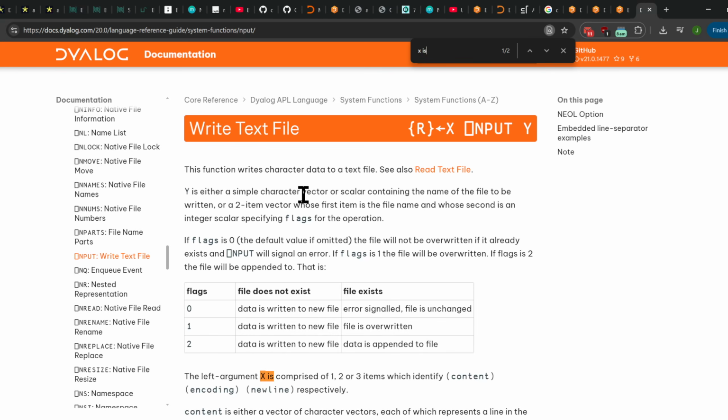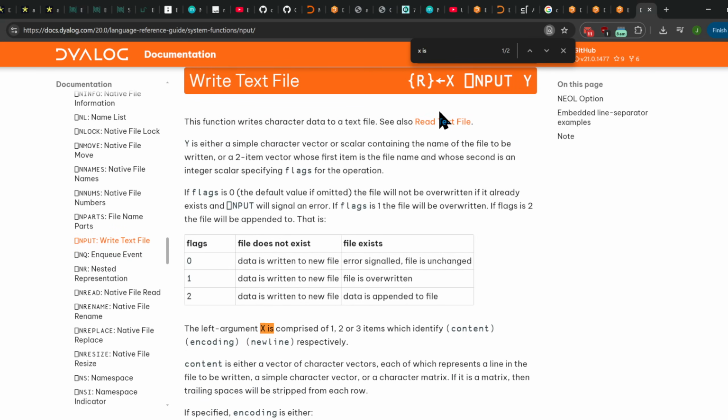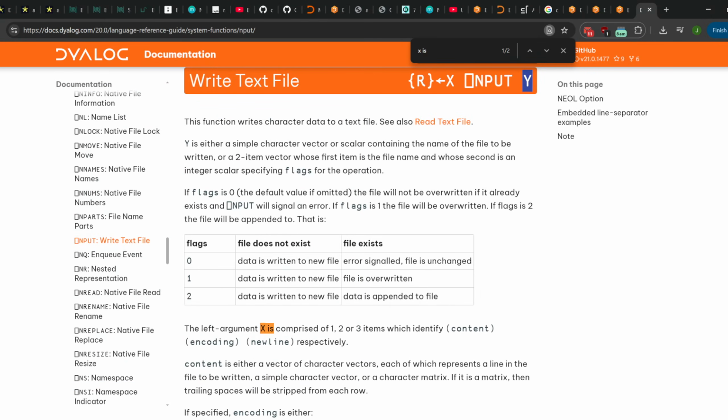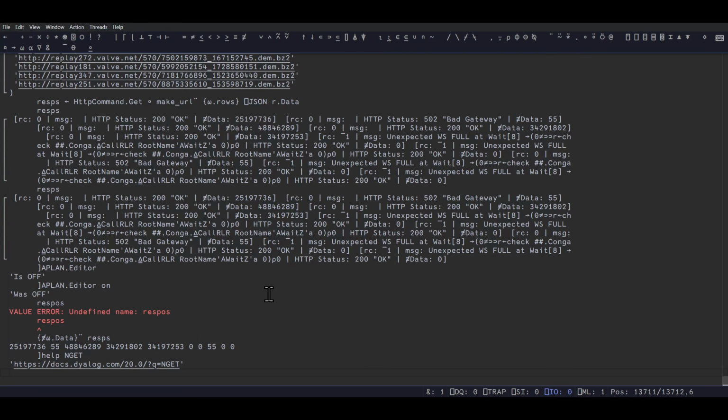But okay, so Y is where I'm putting it. X is the content, right? Okay, so I'd be like replay 1.dem and put the actual data. So, I was trying to do it in K earlier. Did not work. I'm just learning K. I'm not an expert at all, so don't look at it too closely.